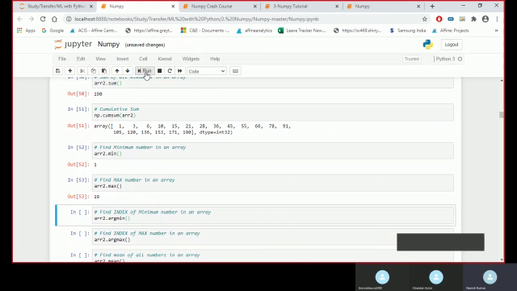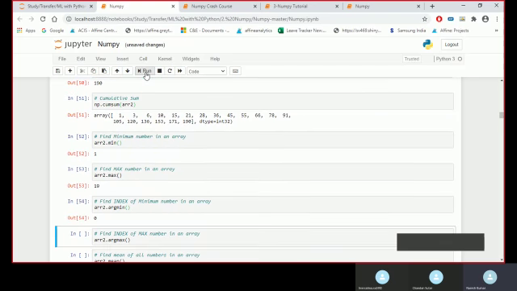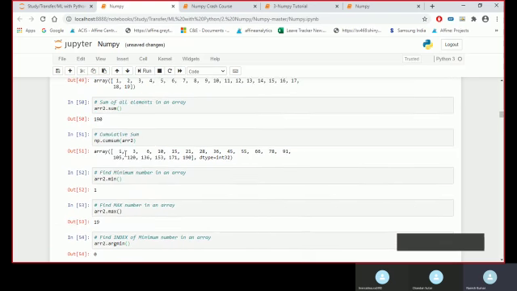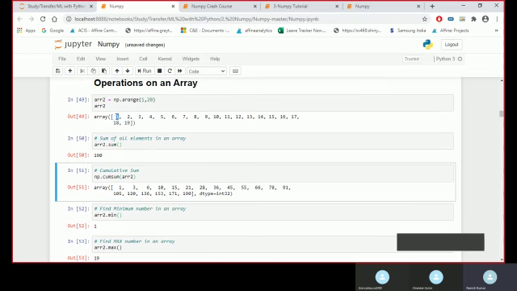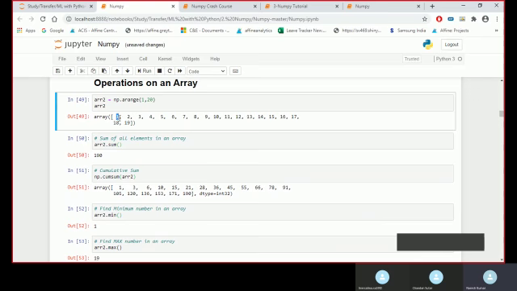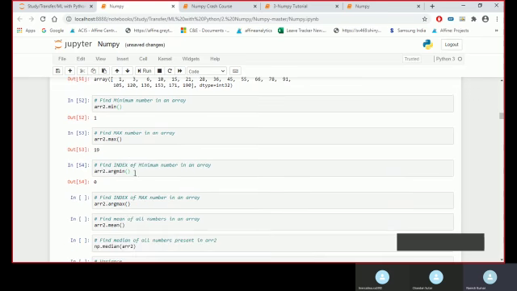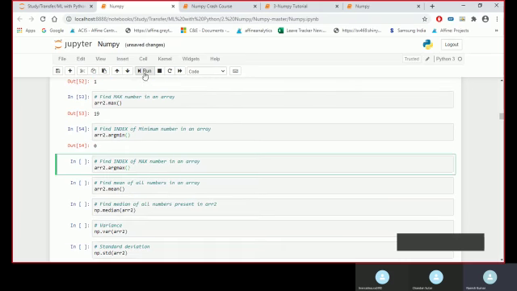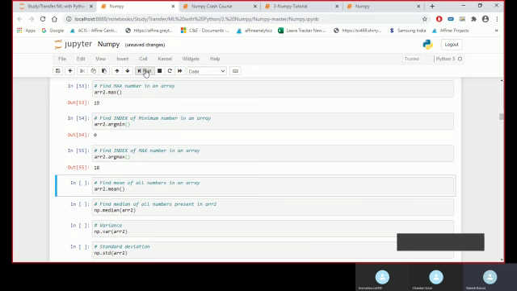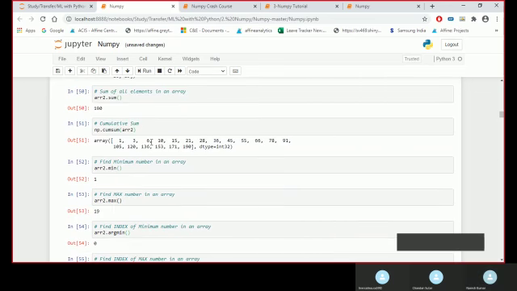Argmin gives me the index position of the minimum number. At index 0 I have the minimum number. 1 is the least number here and its index is 0, right? So argmin gives me the index position. Argmax gives me the index position of the highest number.